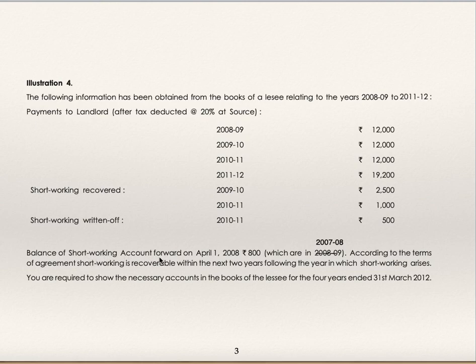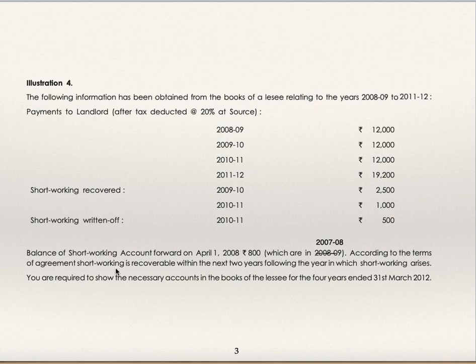Balance of short working account brought forward on 1st April 2008 is rupees 800, which in the year 8-9 is given in the bracket, which is wrongly given. It must be from the year 7-8. The carried forward balance from the last year on 1st April 8 must be from the earlier year 7-8.